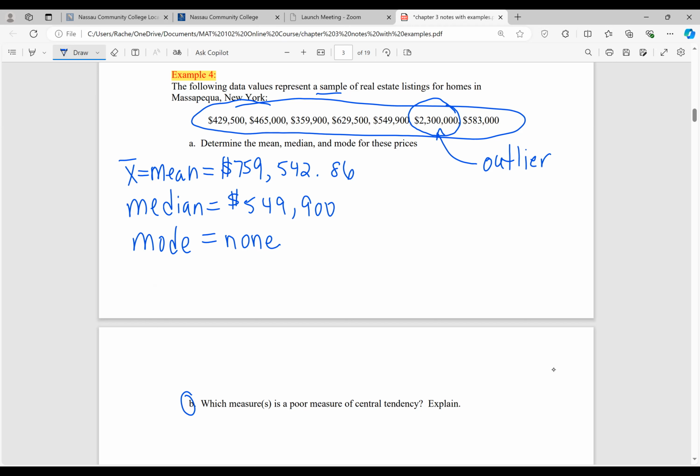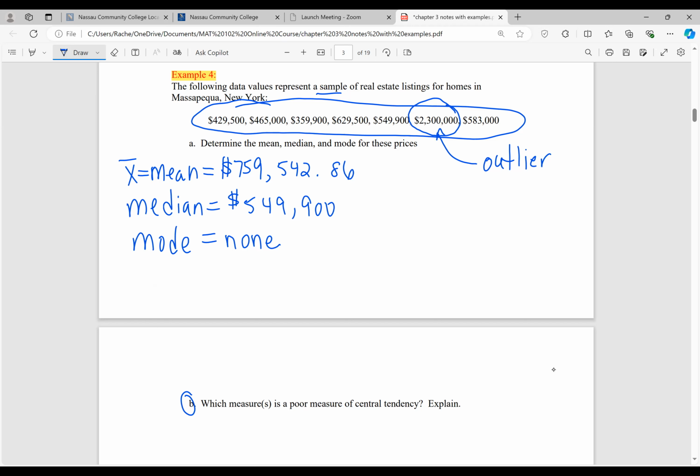That's way above. That's an extreme value. So the reason that the mean is so much higher than the median is because to get the mean, we had to add up all these home prices or listing prices and divide by 7, right? So that 2.3 million was part of the sum. That's why the mean is so much higher than the median.